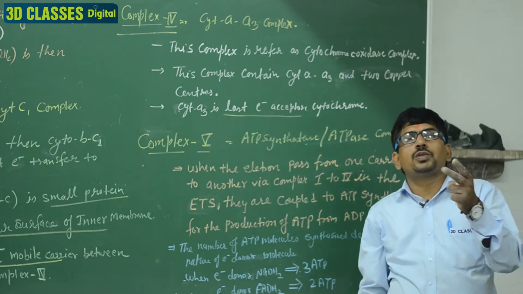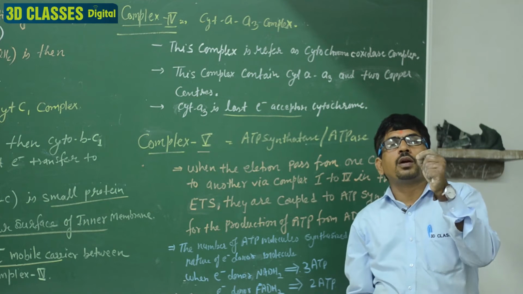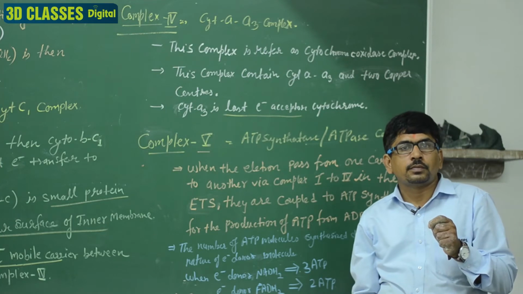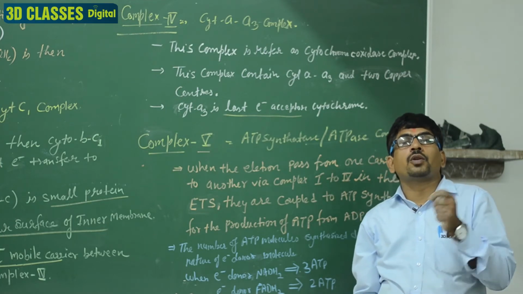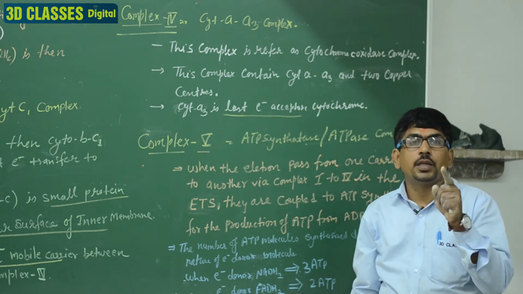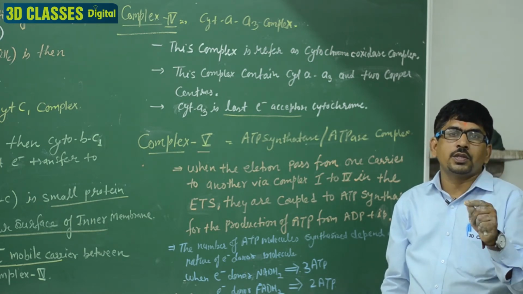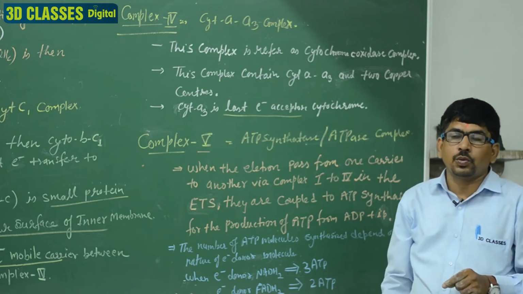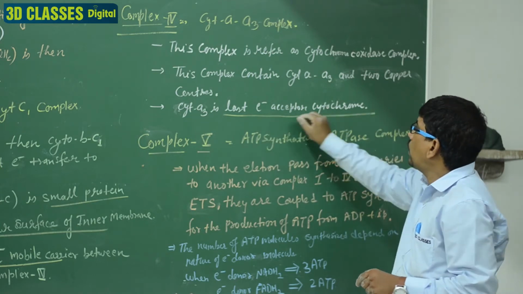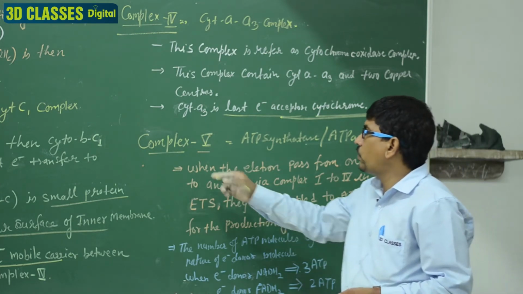In the medical exam the question is of 2 types. First, if asked for the last electron receptor of the ETS, the answer is oxygen. If asked for the last electron receptor cytochrome in the ETS, the answer is A3, and the compound is O2. So cytochrome A3 is the last electron receptor cytochrome. Clear?